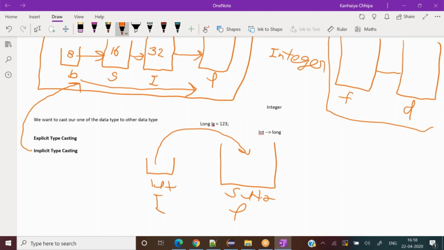There shouldn't be any problem doing this, right? That's why Java does not stop us, and whatever it takes internally, the Java virtual machine takes care of it. That is why we say implicit typecasting. Implicit typecasting means whenever we go from a smaller entity to a bigger entity, there shouldn't be any problem.